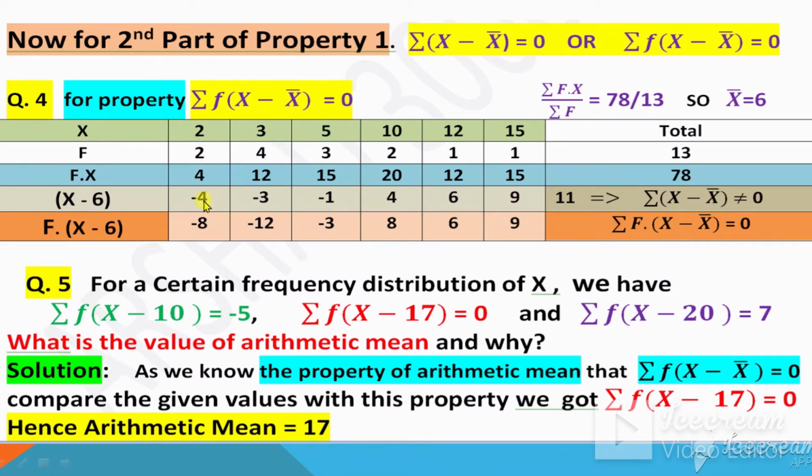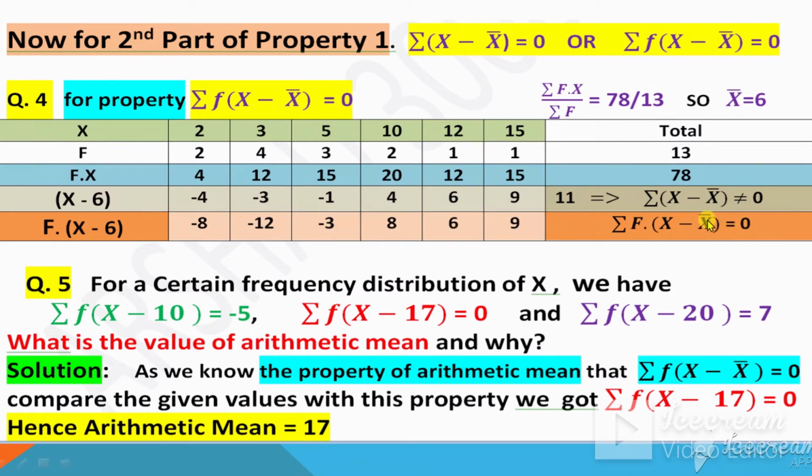So 4 multiply 2 is minus 8, minus 3 multiply 4 is minus 12, minus 1 multiply 3 is minus 3, 2 multiply 4 is 8, so on and so forth. So this is the product of f into x minus x bar. Now add up these numbers. When you add up these numbers, you will get 0.